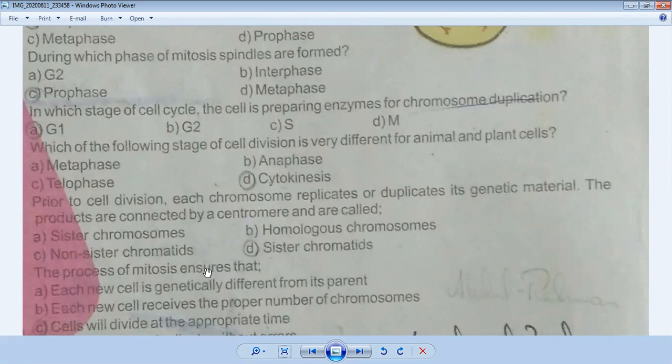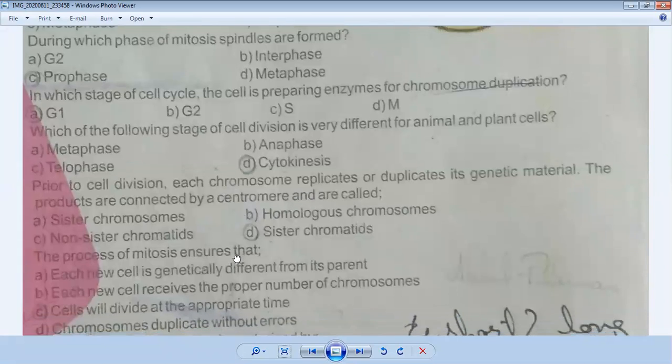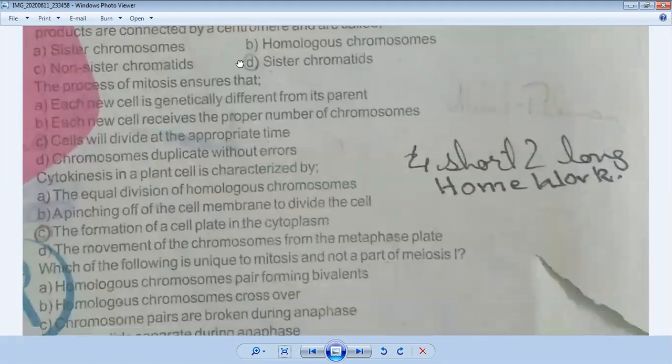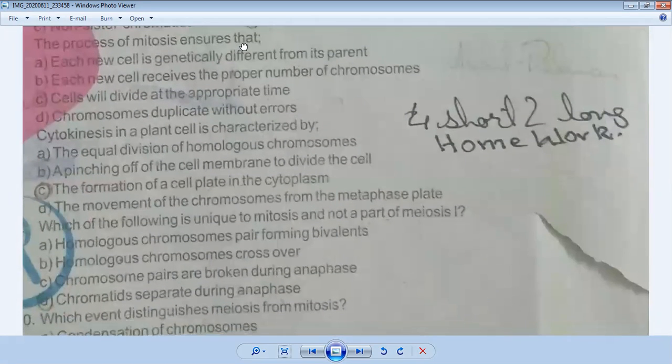Okay, now come to the next. This is your number 7. The process of mitosis ensures that what? The options are given in your book. You can see four options are given. First: each new cell is genetically different from its parent. Second: each new cell receives the proper number of chromosomes. Third: cell will divide at the appropriate time. And number four: chromosomes duplicate without errors.